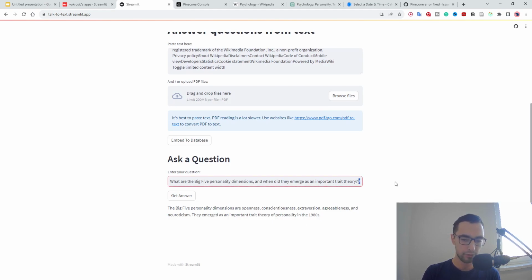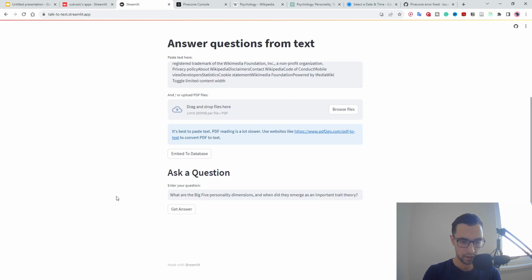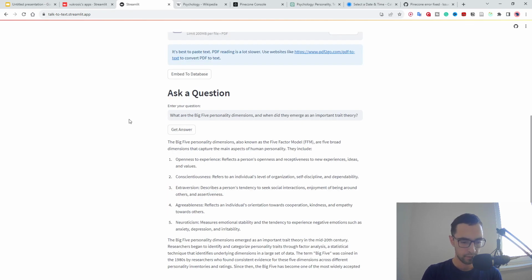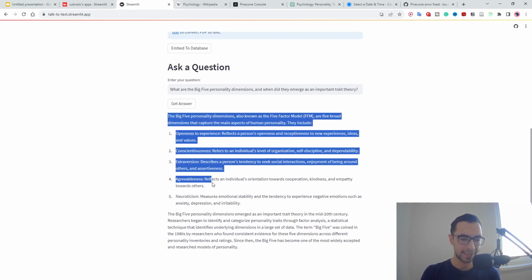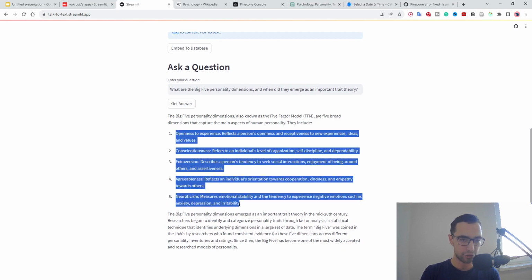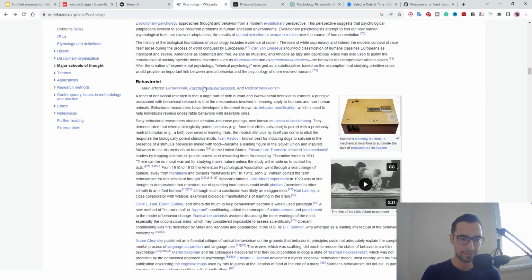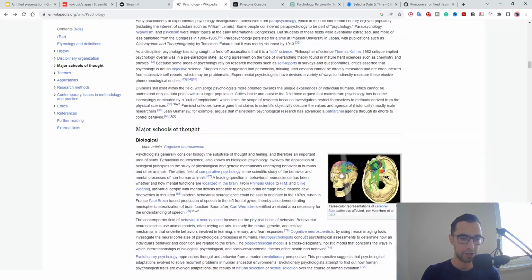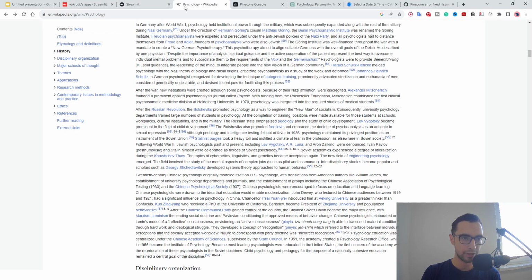But if I remove answer in short answer, if I now just ask the question, it's probably going to take a bit longer and it's going to compose a bit longer answer. So we're going to wait maybe 10 seconds, for example, because this is basically GPT 3.5, which is ChatGPT. It's going to answer the way it answers with like an essay. And as you can see, it gave us a small essay as the answer of these 5 personality traits from the data that it collected from this Psychology Wikipedia. I will explain how this works soon.